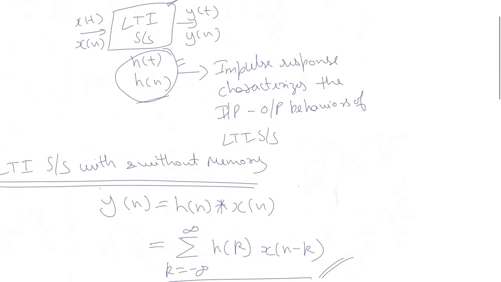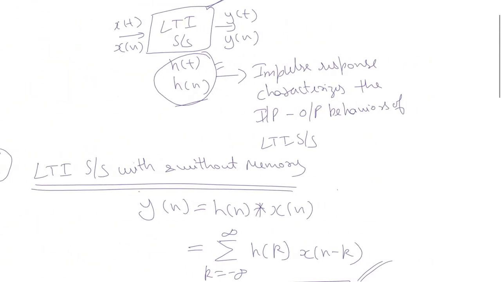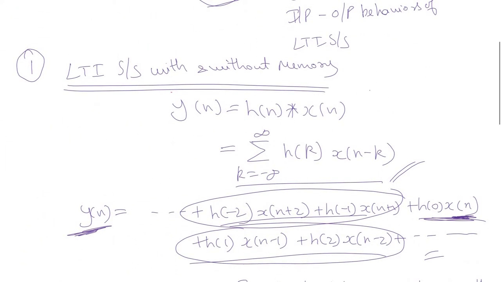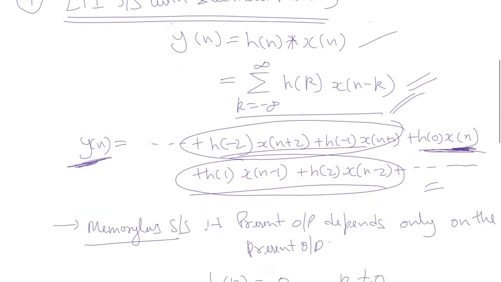I'll repeat this concept once again. We are dealing with the LTI system with and without memory. So this is the system equation for any LTI system: y[n] is equal to h[n] convolution x[n]. You can expand it mathematically as a summation. Further, if we expand this summation expression, it can be written as this.